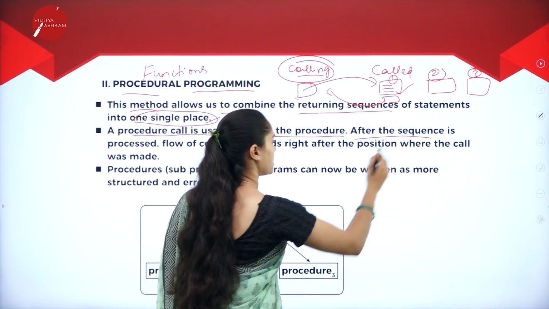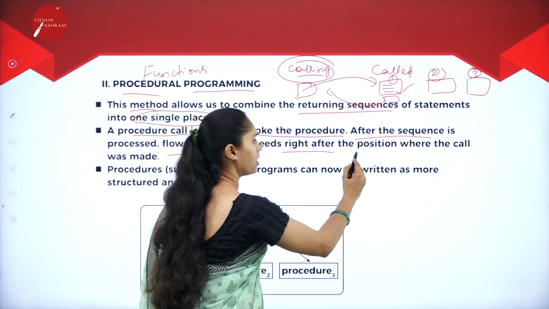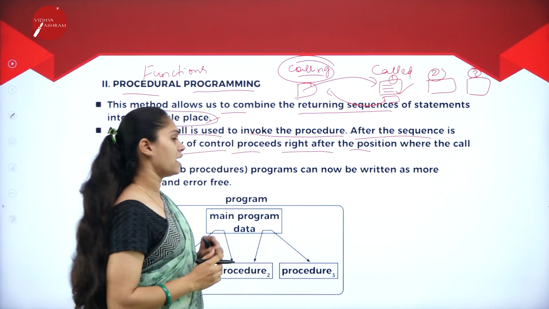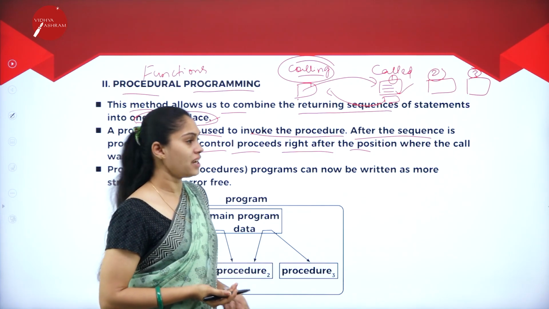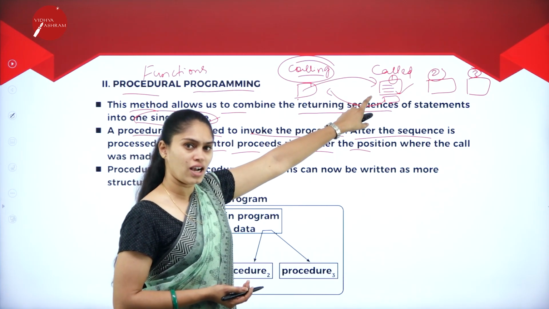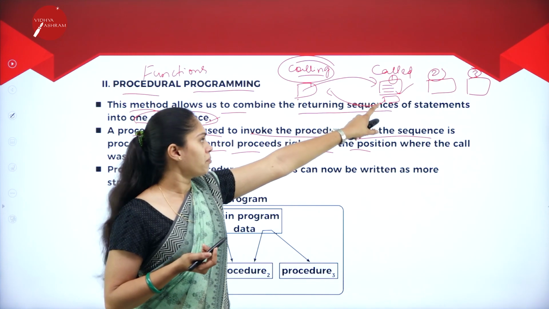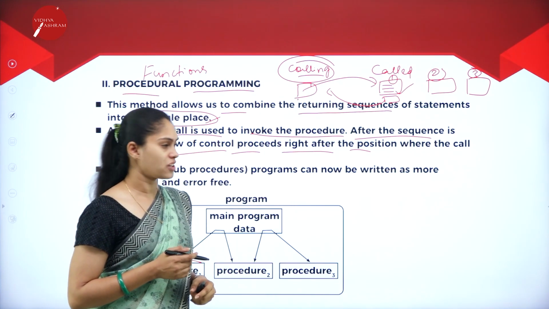So, after the sequence is processed, the flow control proceeds right after the position where the call is made. The call was made in the calling function, so control will be moved to the called function, where it will get executed, and the result will come back again to the calling function.